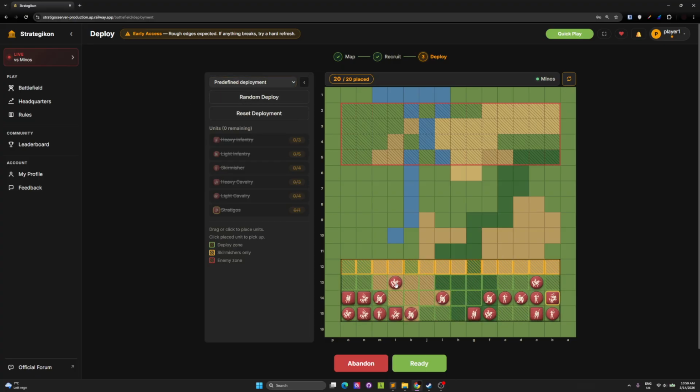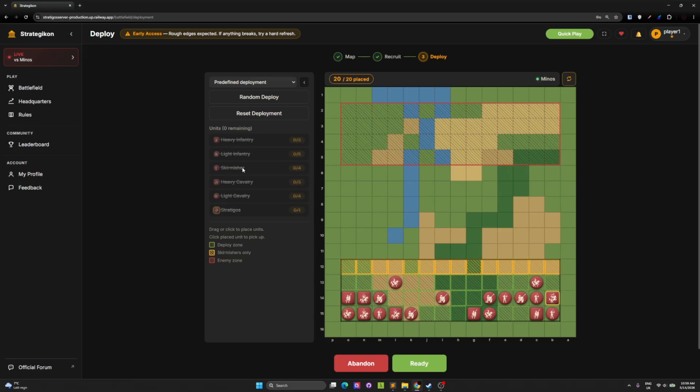Circle, just to make it easier for you, it means light infantry. If I hover here, it means heavy cavalry. And as you can see, I can see also the terrain, the value of my piece and how much it can run and what is the effect of the terrain. If I hover over my light infantry, I can see it has value of 1.